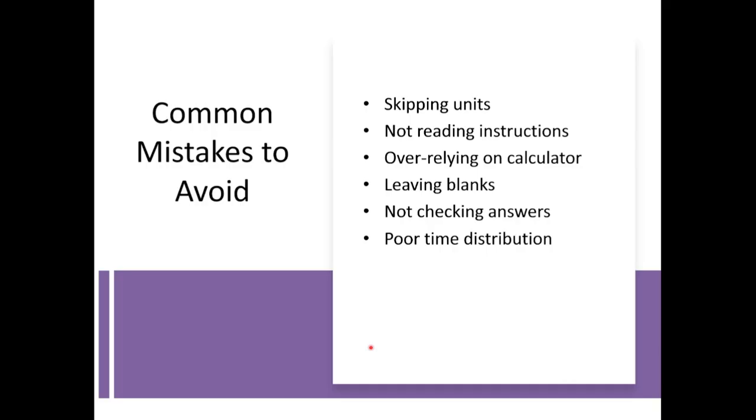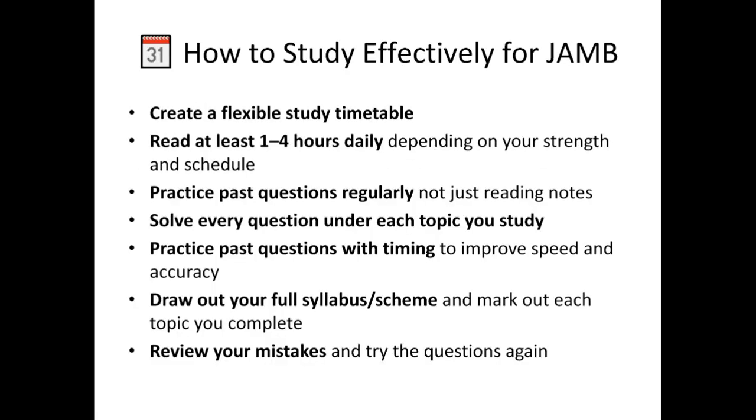Next, we have poor time distribution. In the sense that you should be able to use about the same time to answer every question. I think the average time for answering questions in JAMB is 20 to 30 seconds. So you must be very quick when you're answering your questions. You must be a very quick solver and reader. So let's move to the next slide.